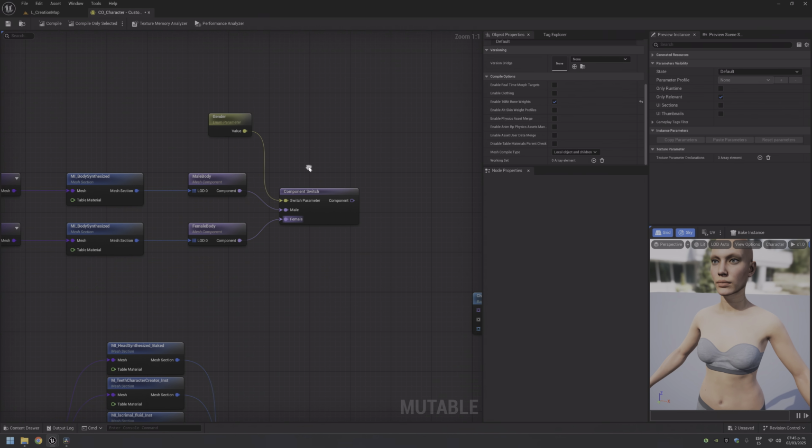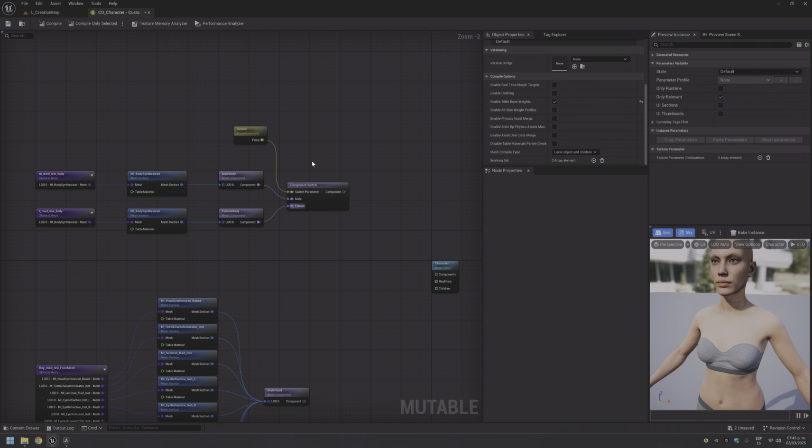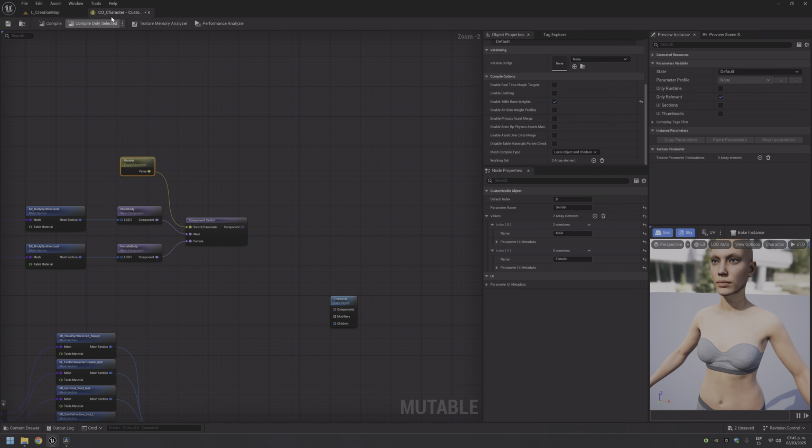Okay, but we will store all this inside their own customizable objects, so we need to access this from outside this component customizable object. I will call it mutable object for now.